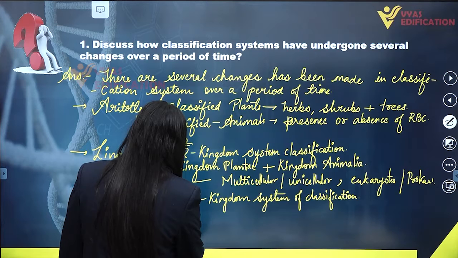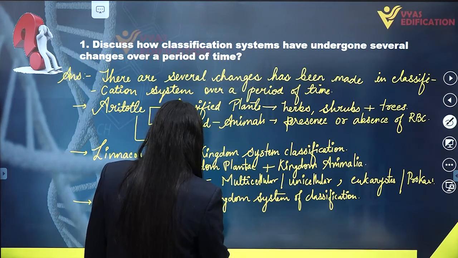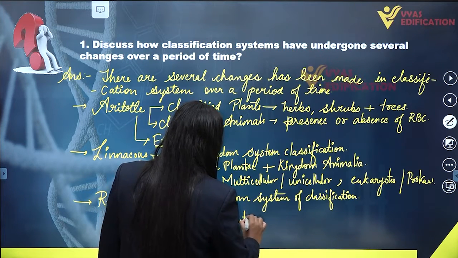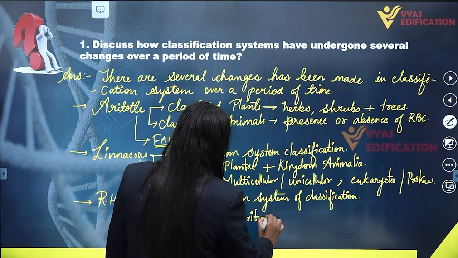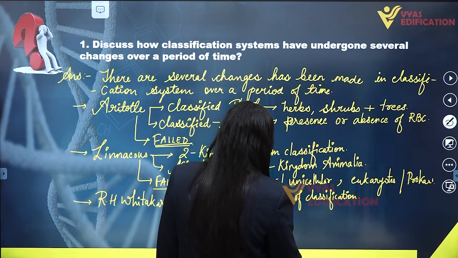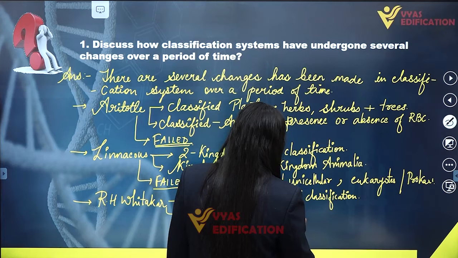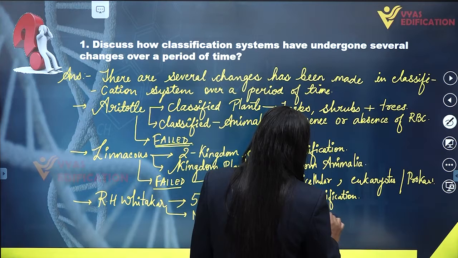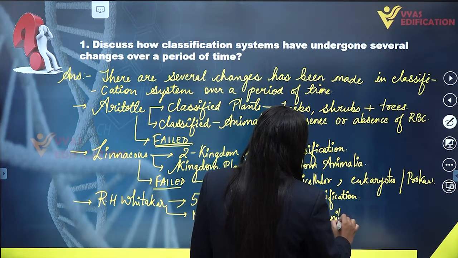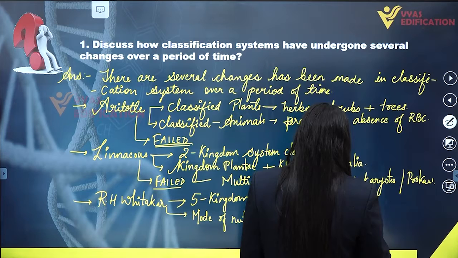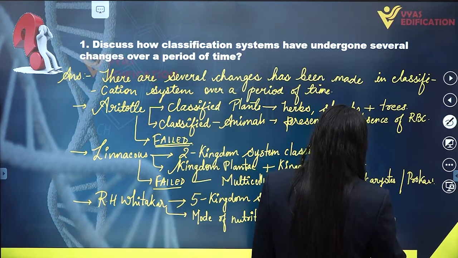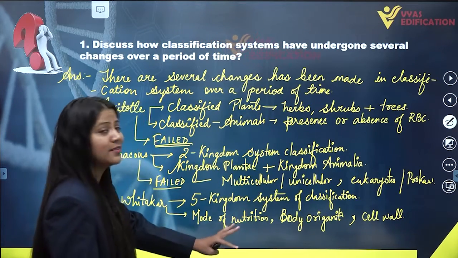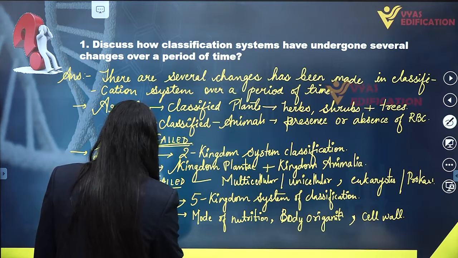So he chose some characteristics such as mode of nutrition, then cellular organization or body organization. This was also a criterion to classify all the organisms into different categories, and then also presence of cell wall. So he classified all the organisms into different categories on the basis of these characteristic features, and he gave